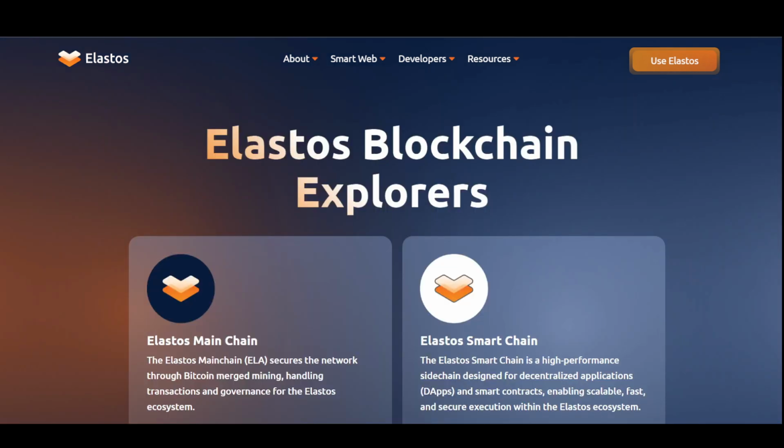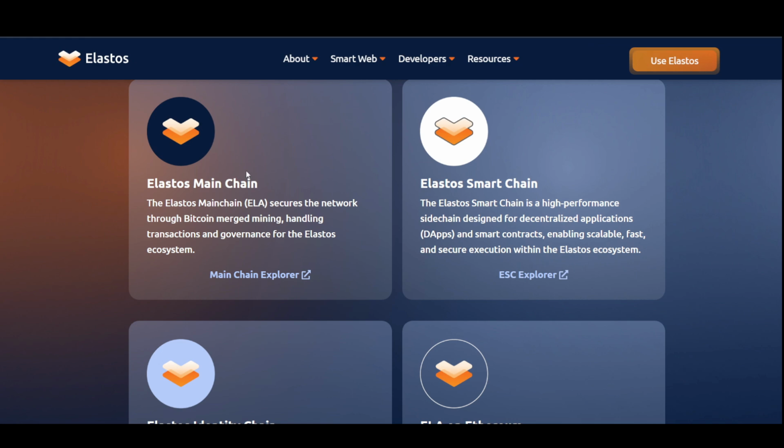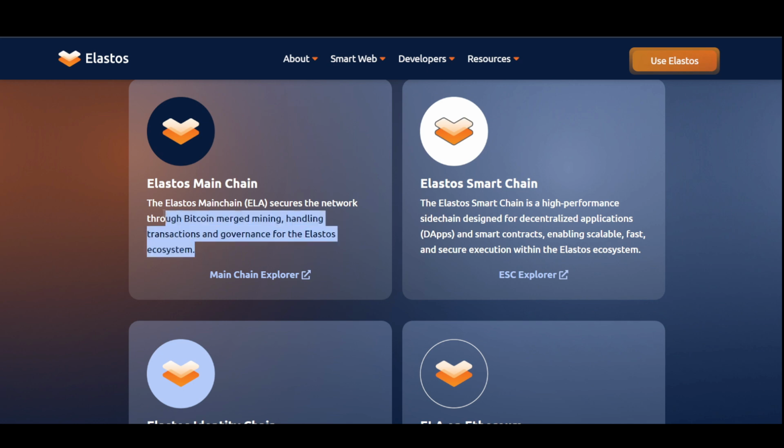Beside that, if you go to their chains, we have the Elastos main chain. After that we have the Elastos smart chain. Basically, the Elastos main chain is a layer 1 that secures the network through Bitcoin merge mining, handling transactions and governance for the Elastos ecosystem. After that we have a side chain, which is the Elastos smart chain. It is a high performance side chain designed for DeFi, dApps, and smart contracts, enabling scalable, fast, and secure execution within the Elastos ecosystem.